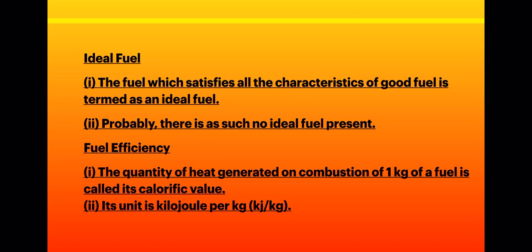Suppose you are burning 1 kg of wood and 1 kg of hydrogen. So 1 kg of hydrogen will produce a large amount of heat in comparison to 1 kg of wood. So hydrogen will be a better fuel than wood. Okay, so the unit of calorific value is kilojoule per kilogram.